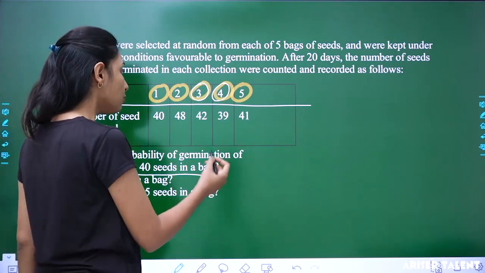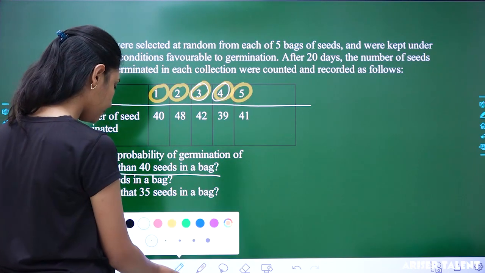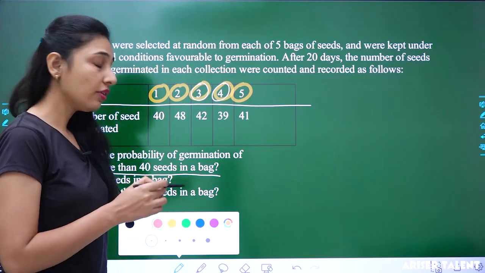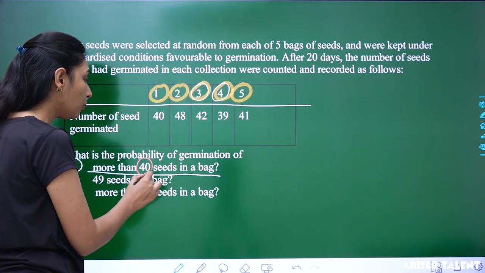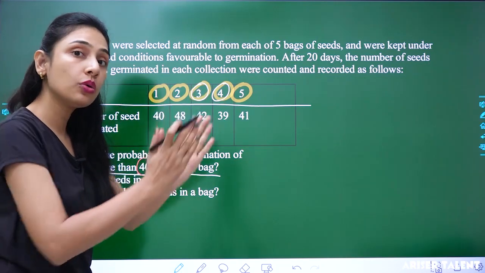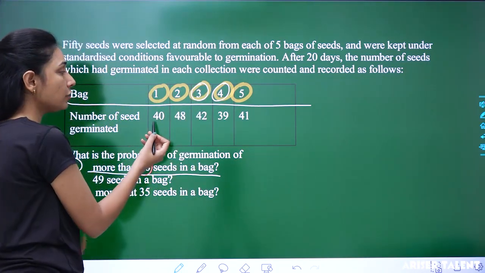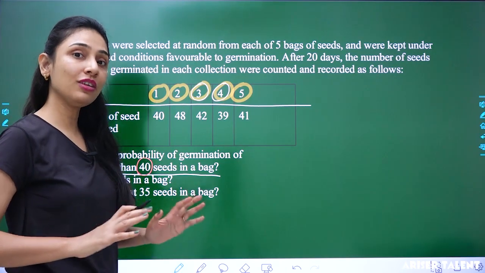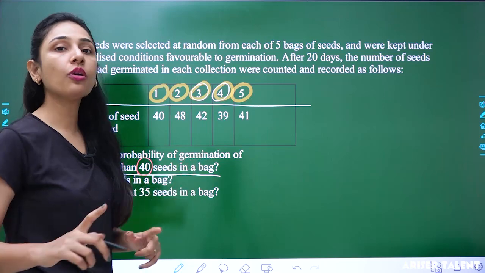First, we have to mark the bags which have more than 40 seeds, not 40 seeds, but more than 40. In the first bag, it is 40, but not more than 40. 40 is equal to 40, not more than 40.